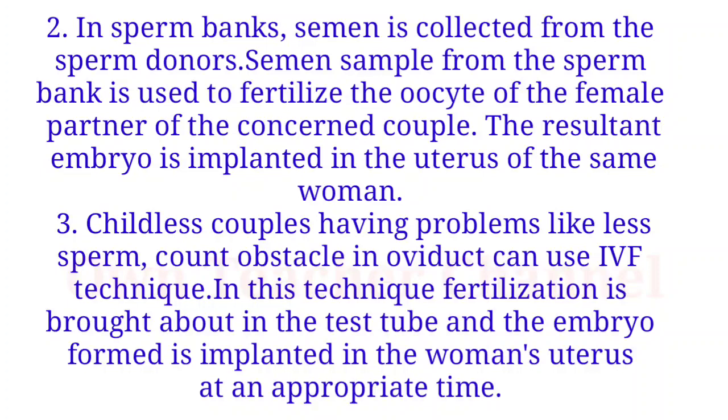Childless couples having problems like low sperm count or obstacle in ovulation can use the IVF technique. In this technique, fertilization is brought about in the test tube and the embryo formed is implanted in the woman's uterus at an appropriate time.